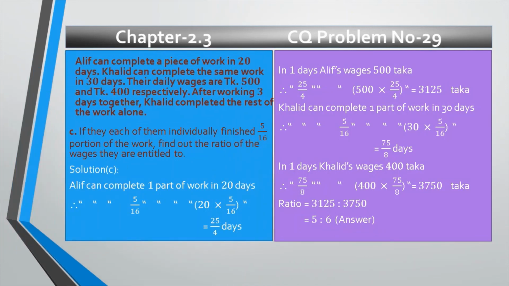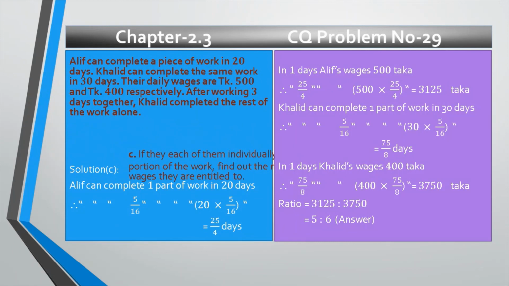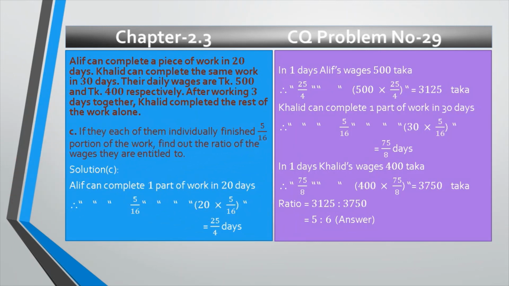So my dear students, this is the stem of the CQ, and the question, if each of them individually finished 5 by 16 portion of the work, find out the ratio of the wages they are entitled to.